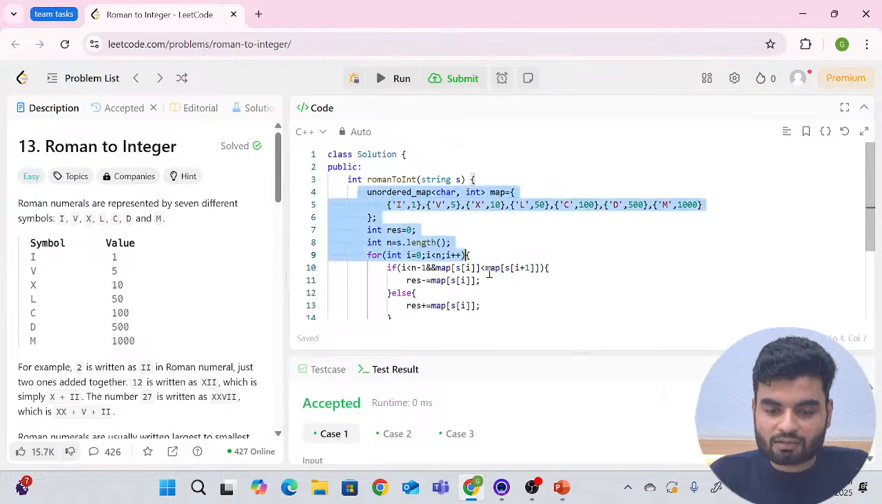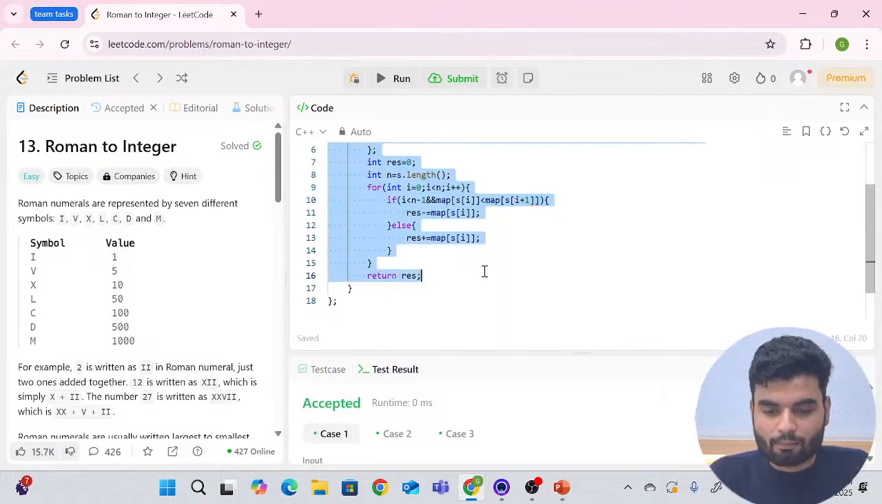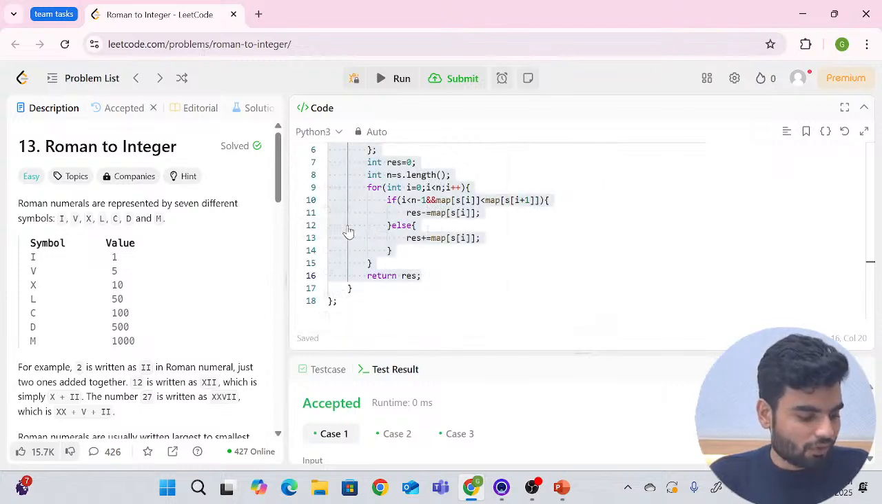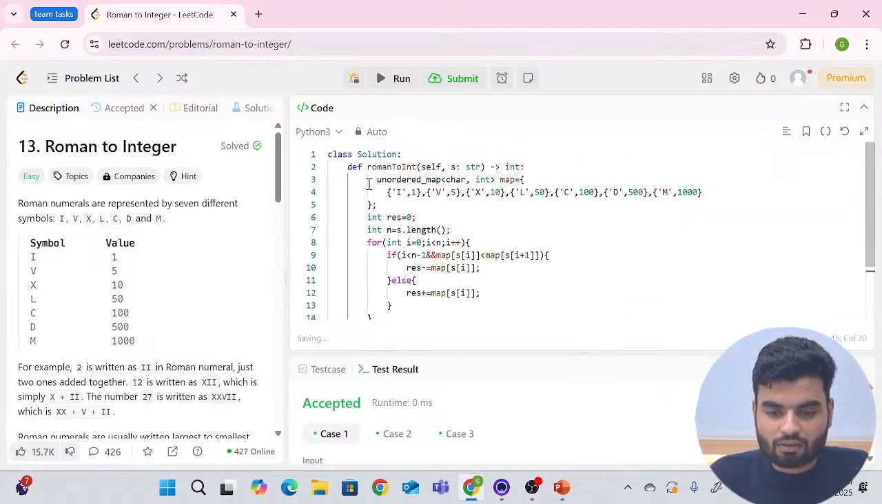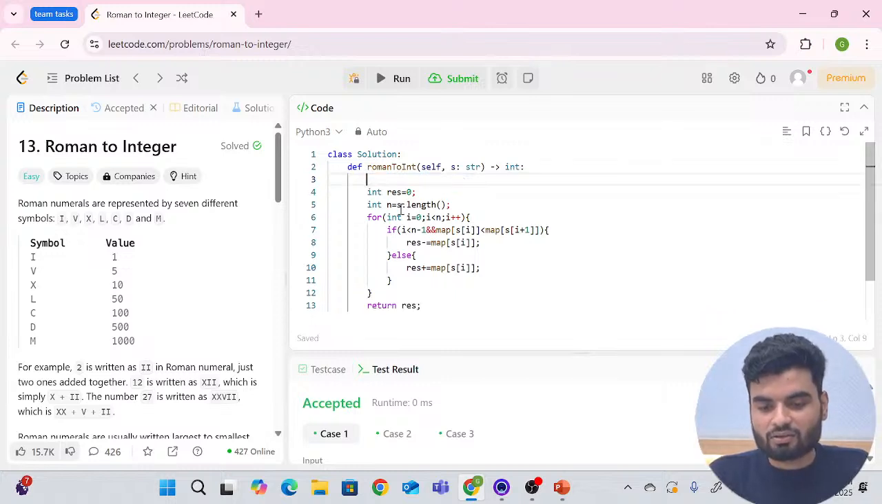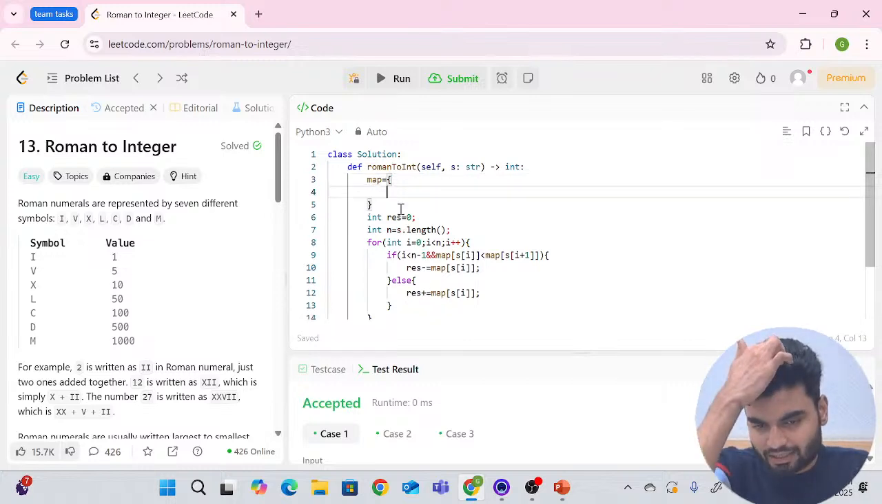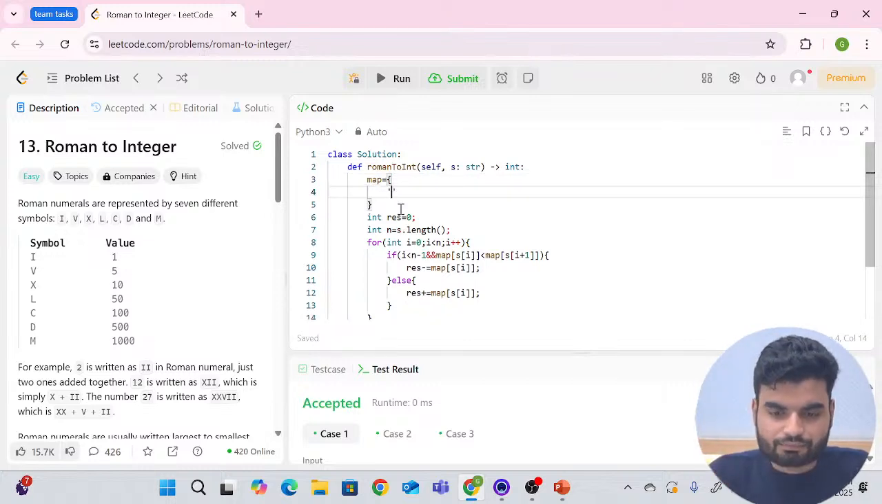Now I'll copy the same thing and write the code in Python. We'll write code in Python here only. Here you have different syntax for mapping, so we will have one dictionary. That is what we need.